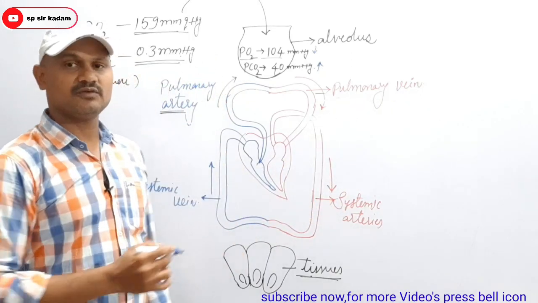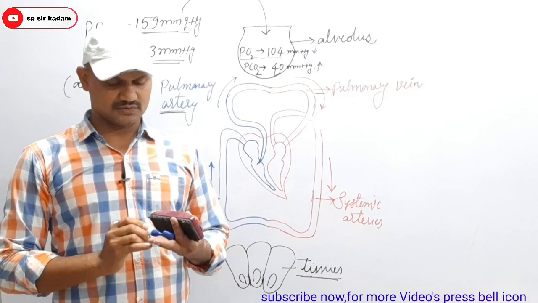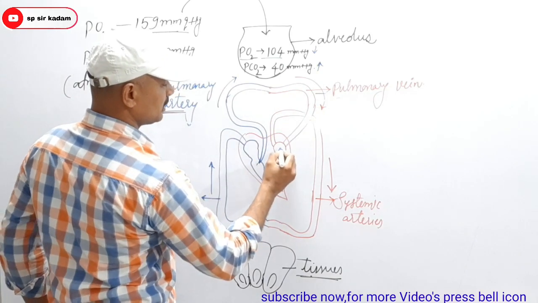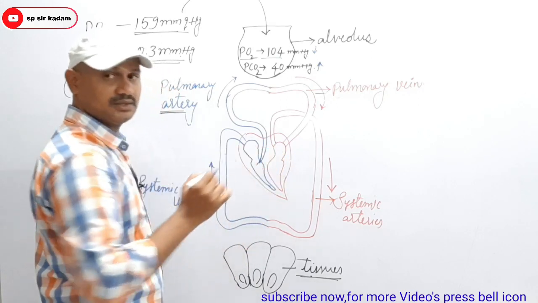What is the main role of this pulmonary vein? It carries oxygenated blood from the lungs and distributes it to which chamber?